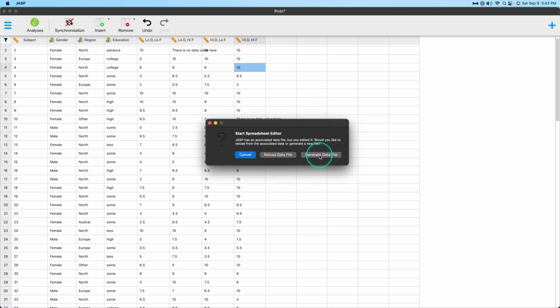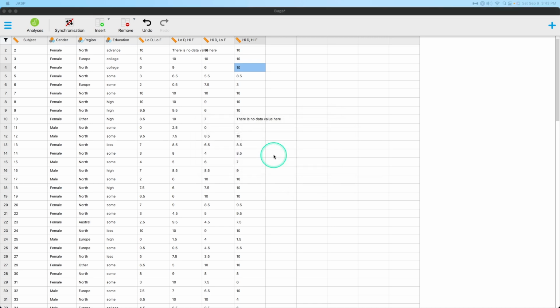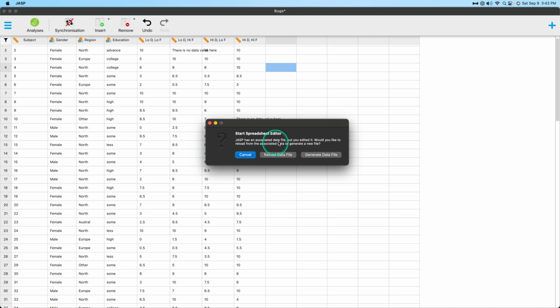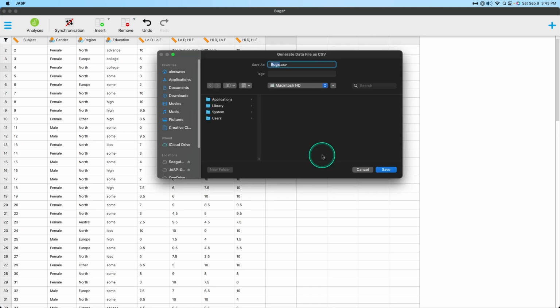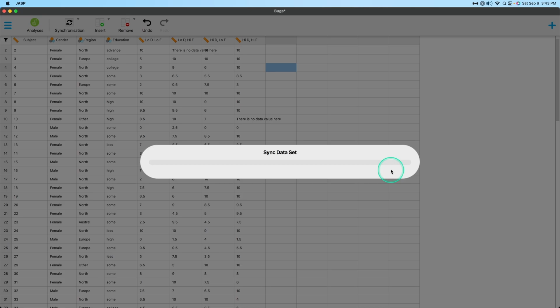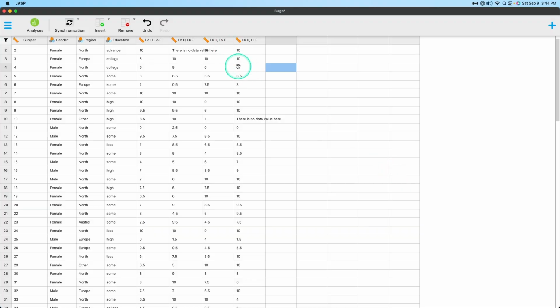Now I'm going to click on generate. Let's reload the data file. And so it changed my 9. Okay, so that's obviously what it did. Now I'm going to change that, and you can see here that the synchronization is back on. But I'm going to change it to 10 again. I'm just going to tab away, so it keeps it at 10. And then I'm going to click on synchronization again, and we're going to generate a data file, and it's just going to bring up your system file viewer here to change the name. Now, if I changed it as bugs.csv, which I'm about to do, it's probably going to say you're going to need to replace it. I'm going to say no to that. So let's hit save, sync dataset, and there you go. It changed it back to 9.